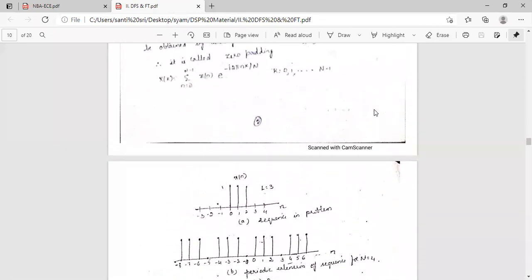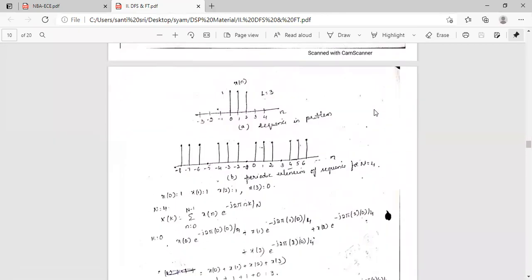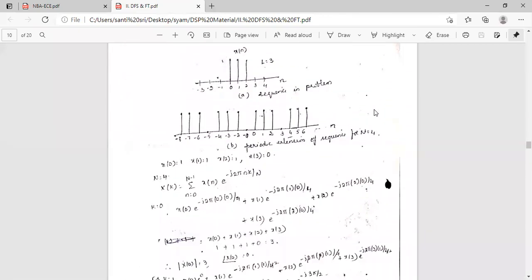So x of n into e power minus j 2 pi n k by n, where k equal to 0, 1, up to n minus 1. L is 3, so this is the periodic extension of the sequence for n equal to 4.